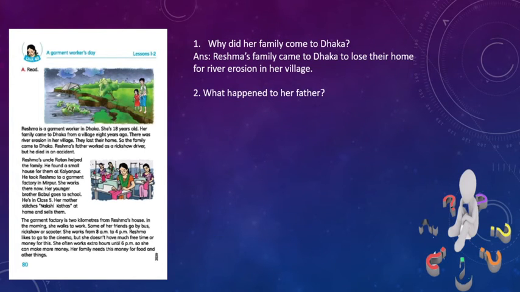This is actually the next question. What happened to her father? তার বাবার কি হয়েছিল? So easily you can answer: her father died in an accident. Okay, if you want to write "her father was a rickshaw driver but he died in an accident", that is also right. So just read the answer carefully and try to answer only the question. If you want to write other things, it's absolutely your right, but you should write the accurate answer.